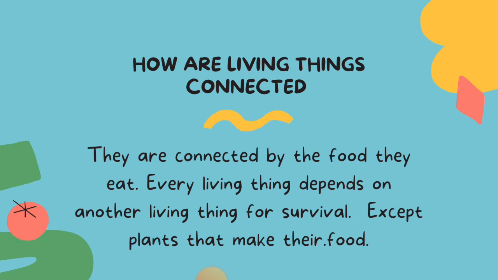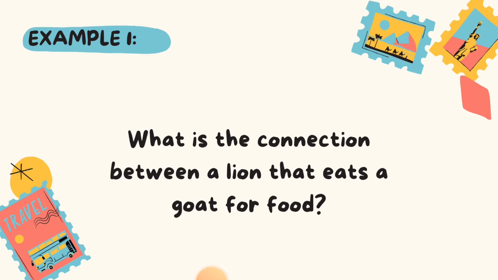They are connected by the food that they eat. Yes, every living thing depends on one another. Every living thing depends on another living thing for survival. I beg your pardon, except plants that make their own food. Alright? So what is the connection, for example, between a lion that eats a goat for food?